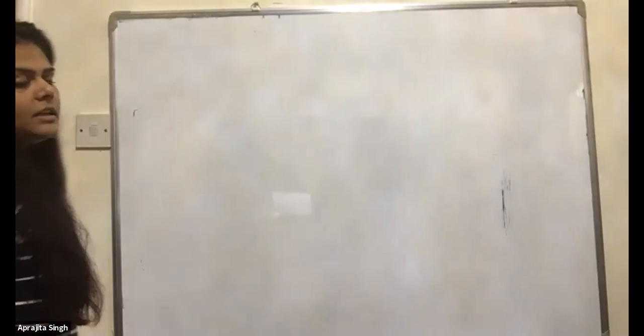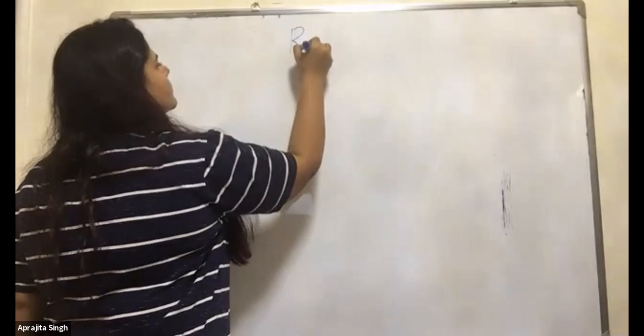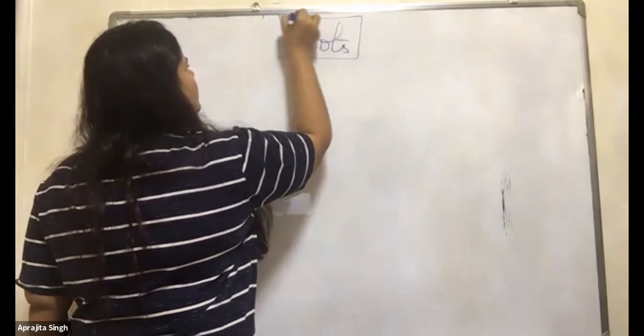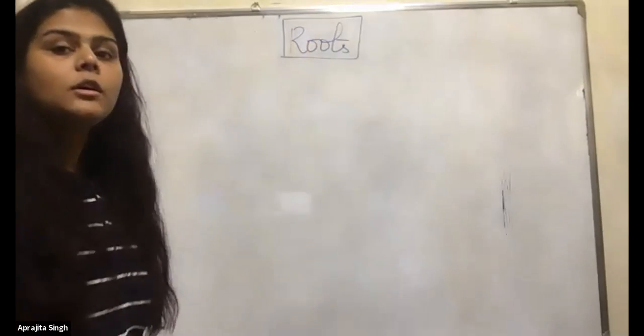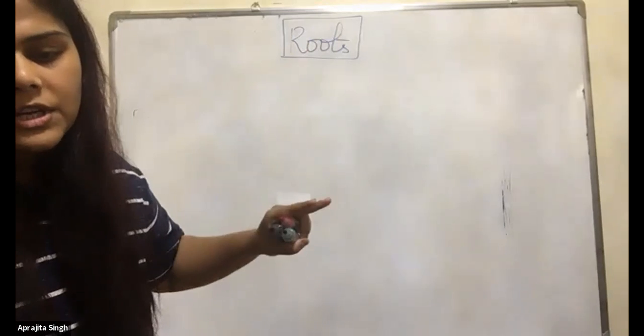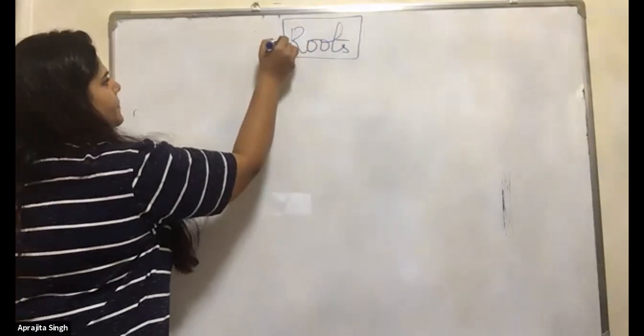Our first organ is roots. In the root, we have to see the types of root, the regions of roots, and the modification of the roots.